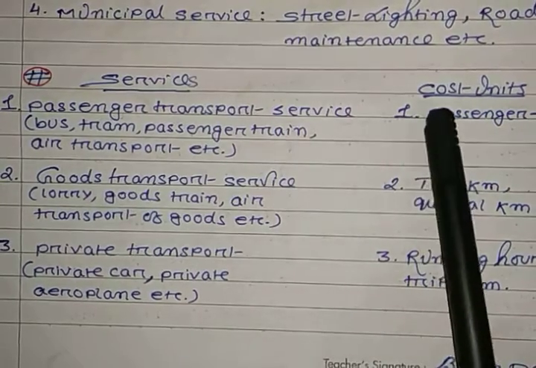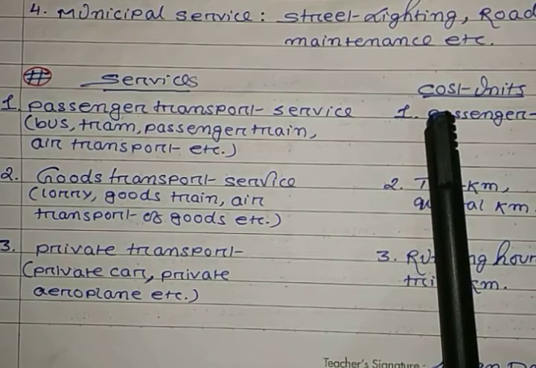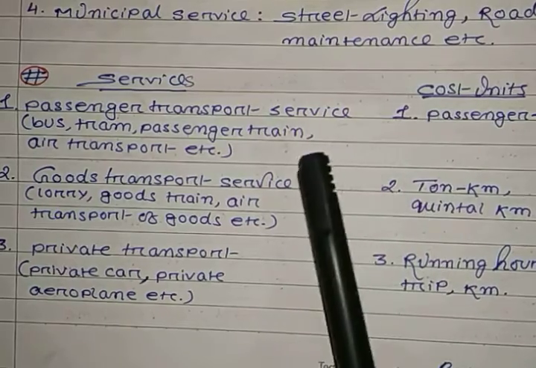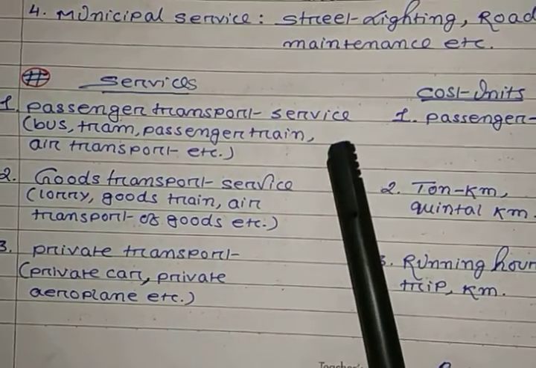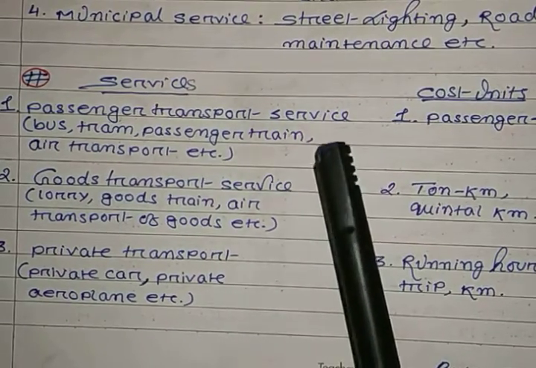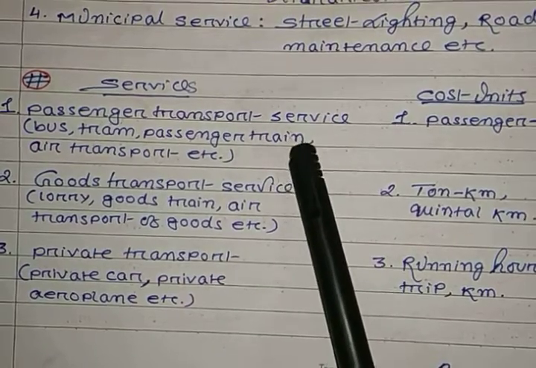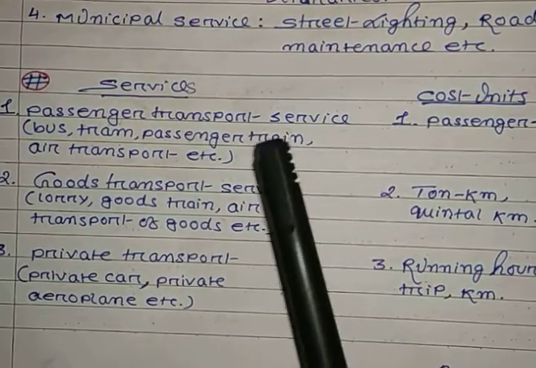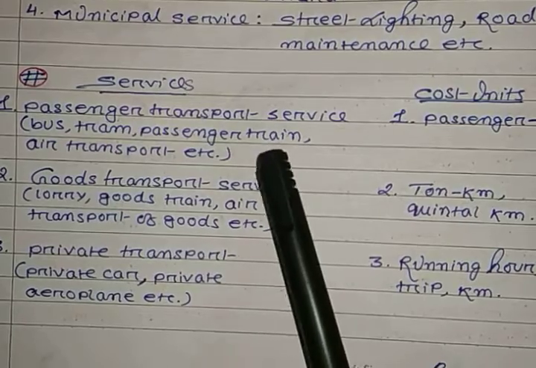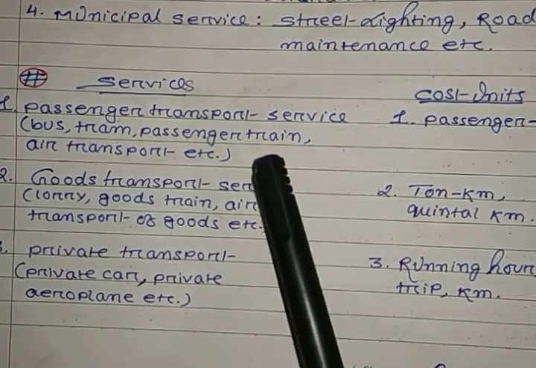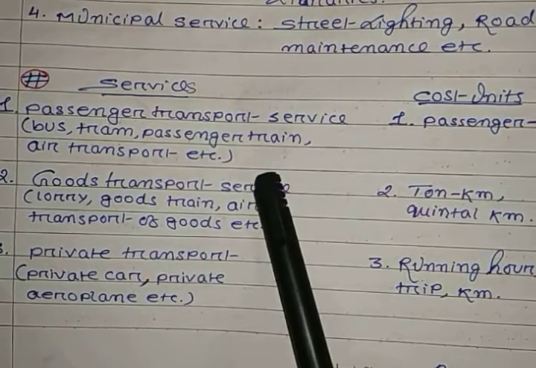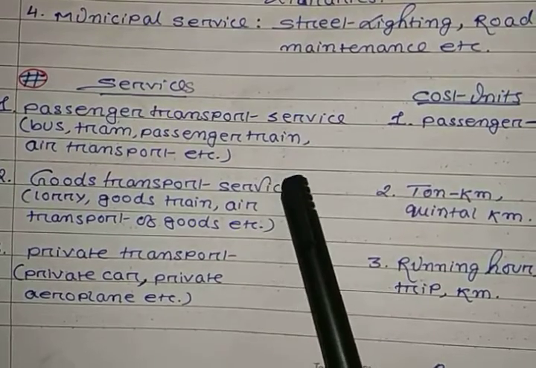The units of cost are chosen according to the needs of the concern and after taking into consideration the weight, the bulk, types of goods carried, distance covered by each trip, etc.